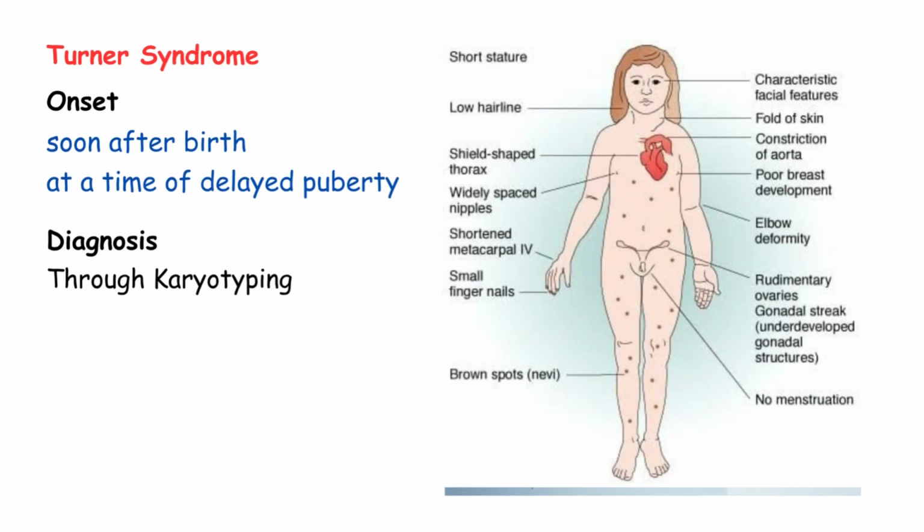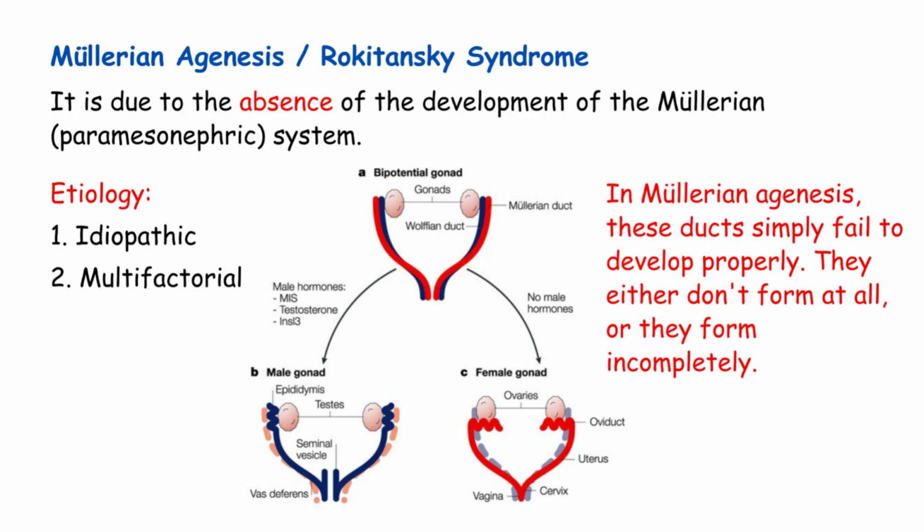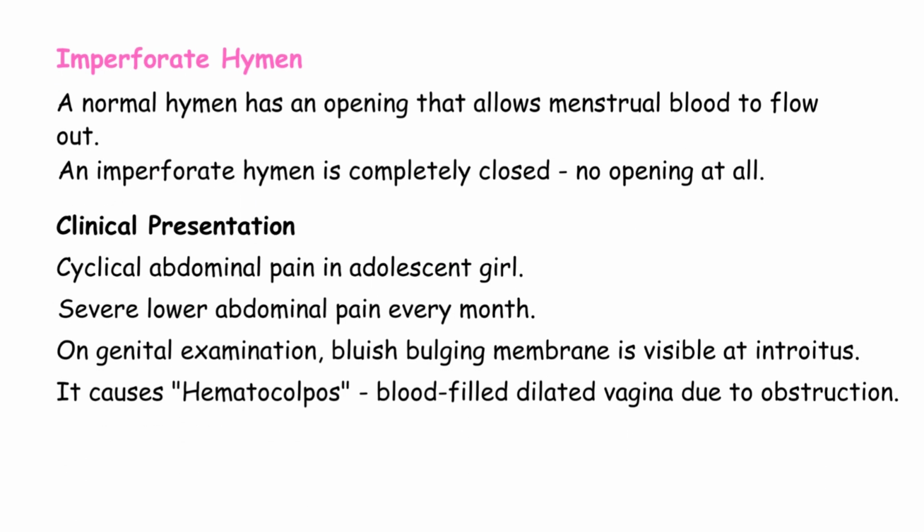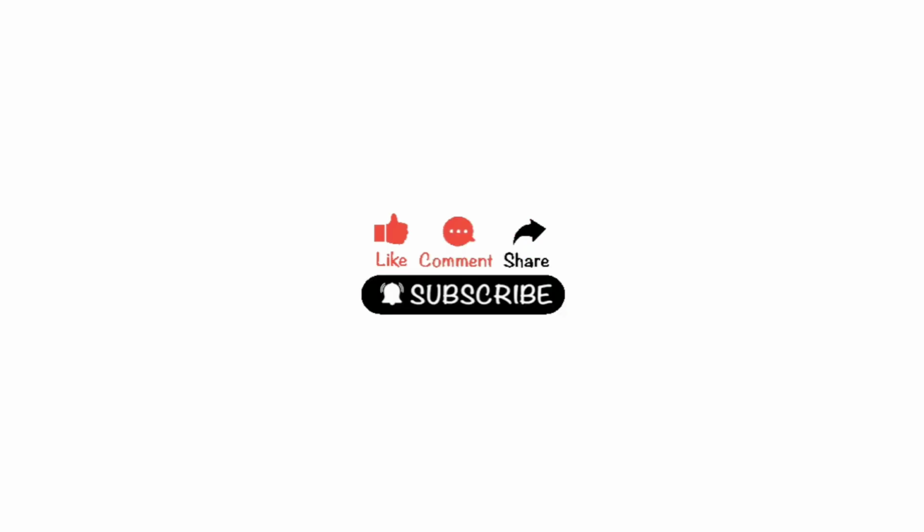We discussed Turner syndrome in detail, the most common cause of primary amenorrhea, with its characteristic features of short stature, streak ovaries, and absent secondary sexual characteristics. We discussed Mullerian agenesis, or MRKH syndrome, the second most common cause of primary amenorrhea, and Mullerian obstruction, particularly imperforate hymen. These are high-yield topics for your exams and absolutely crucial for clinical practice. Understanding the hormonal pathways, knowing how to investigate, and being able to counsel patients sensitively are skills you'll use throughout your medical career.